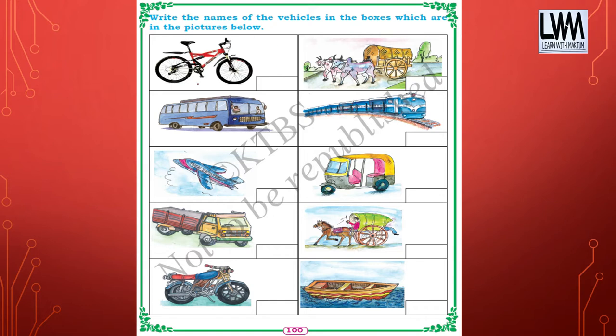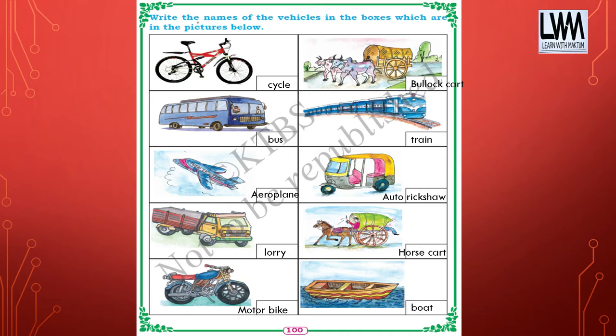The first one is cycle. Second is a bus. Then aeroplane. Then we have lorry. Then motorbike. This is bullock cart. Then we have train. Then auto rickshaw. Then horse cart. Then boat.